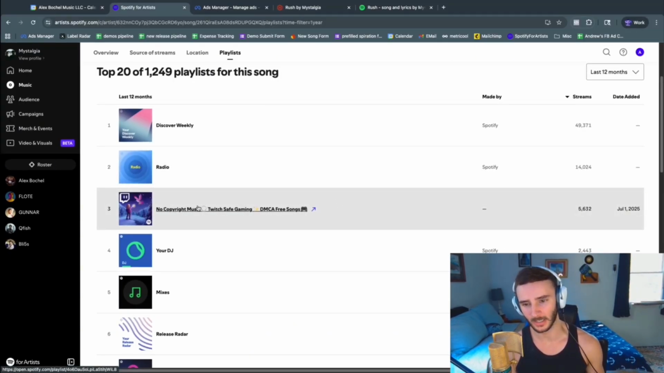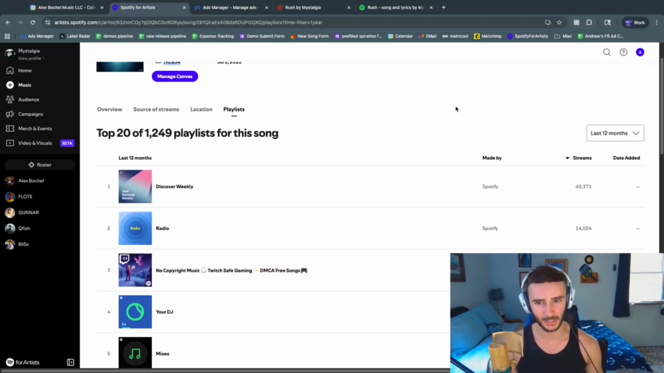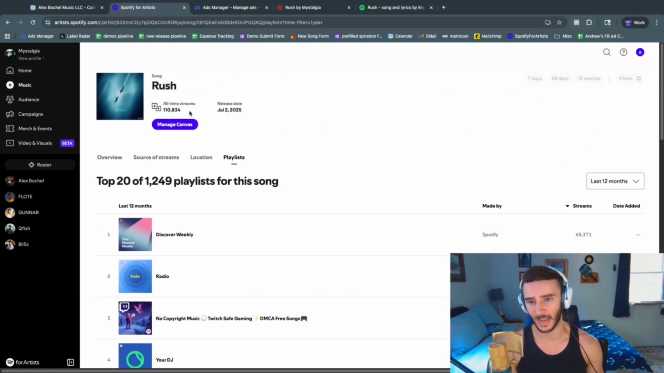And we can see here that the playlist contributed to 5,600 total streams over the last 12 months, and that's 5,600 out of the 110,000. So it's a fairly small amount, but I do strongly believe that having the song in that playlist helps the Spotify algorithm to group it together with all of the past songs that we've released. So a major part, I believe, just not in the actual streams that it contributes directly.